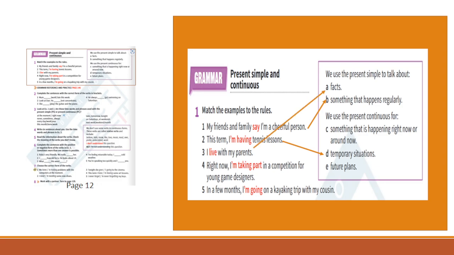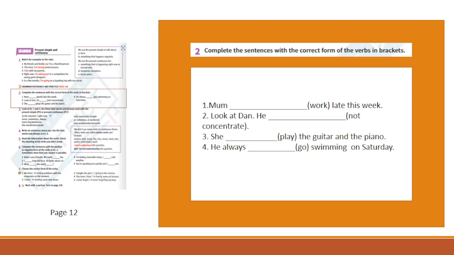I live with my parents. It's a fact. Right now, I'm taking part in a competition for young game designers. It's something that is happening right now or around now. In a few months, I'm going on a kayaking trip with my cousin. Here we have future plans. Now let's practice. Complete the sentences with the correct form of the verbs in brackets. Pause the video and then we will check.